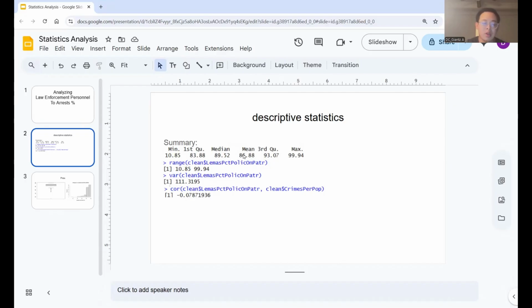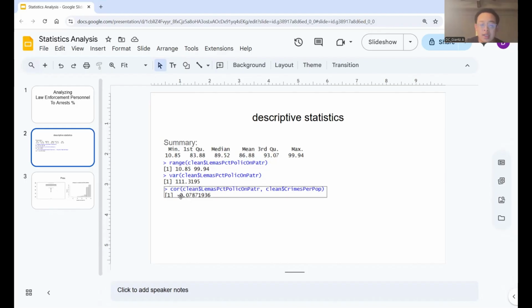The range is between 10.85 and 99.94, and the mean is about 86.88. The variance is 111.3195, which seems pretty high for the X predictor variable, the law enforcement personnel to arrest percentage.